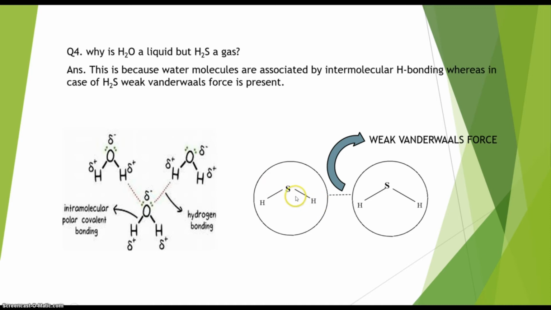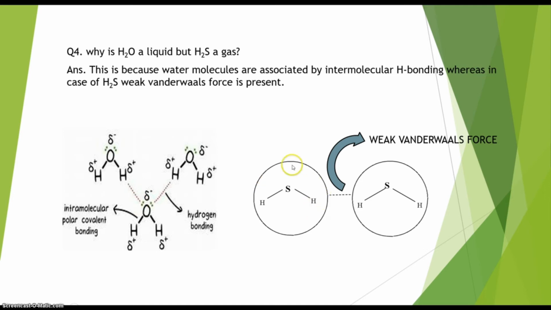Though you can say that sulfur is itself an electronegative atom, yes, it's true, but the electronegativity of sulfur is not at that level to create intermolecular hydrogen bonding like water molecules.